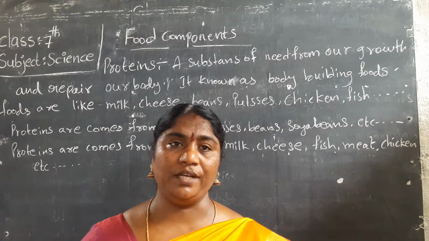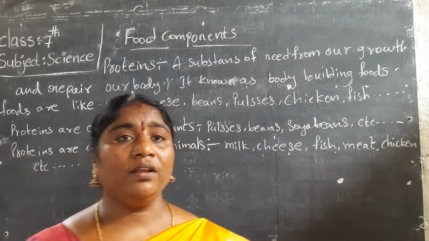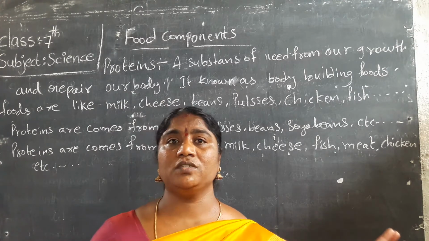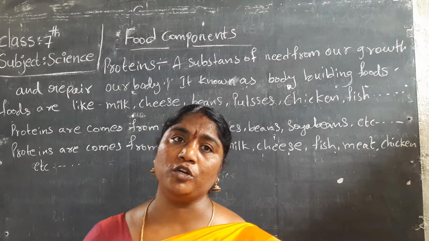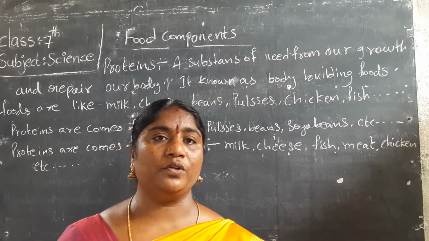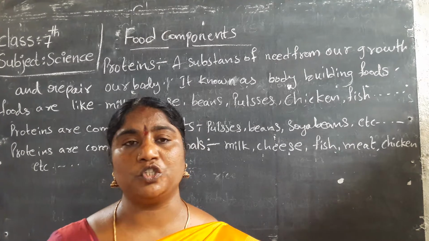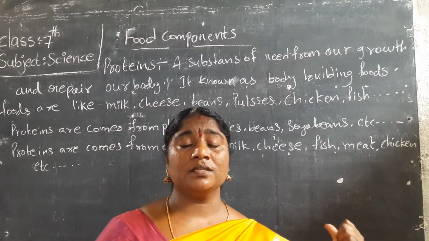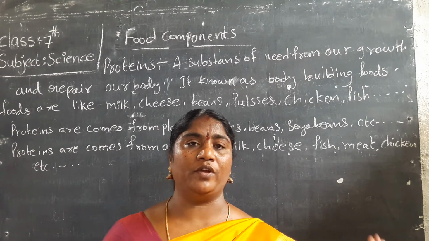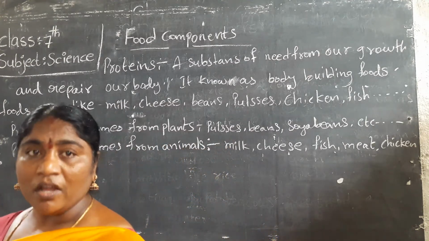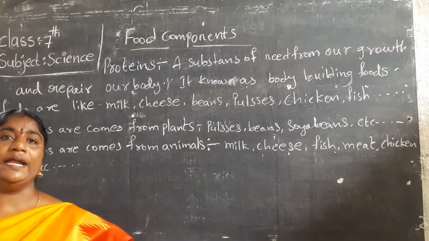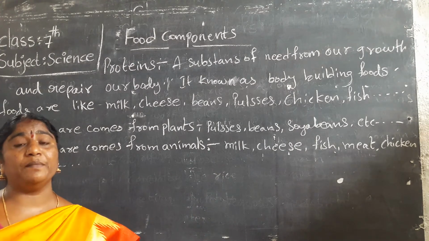And next is protein. Children, I am giving you one task: draw a flow chart of carbohydrate foods coming from animals and from plants. Write about carbohydrate food items in a flow chart, and protein food items from plants and animals. Write it and send it to our WhatsApp group, and also write it in your books. I am also sending these worksheets.